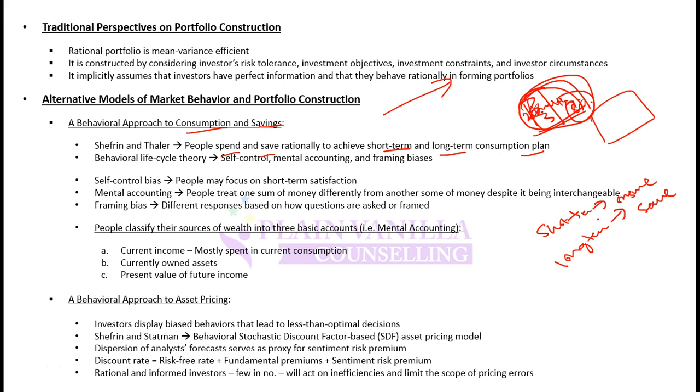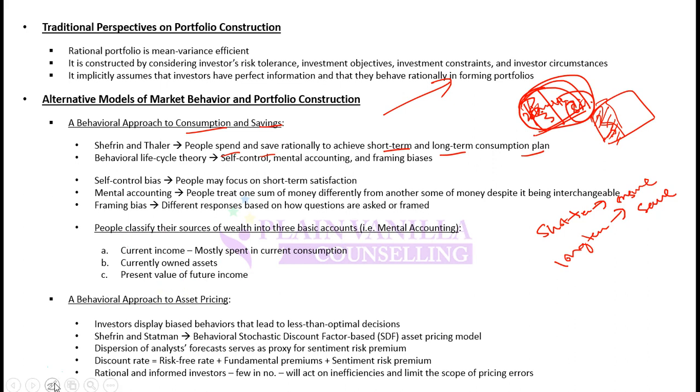What is rational? Rational is that if future returns are good, then you should invest all of your money. You shouldn't consume more today. But behavioral theory says that irrespective of the future returns, the investor will have a certain portion of his wealth allocated to consumption. So he will not invest all of it. He will not take a decision rationally. He will just remove the consumption portion and invest the remaining wealth. This is what behavioral theory is about.